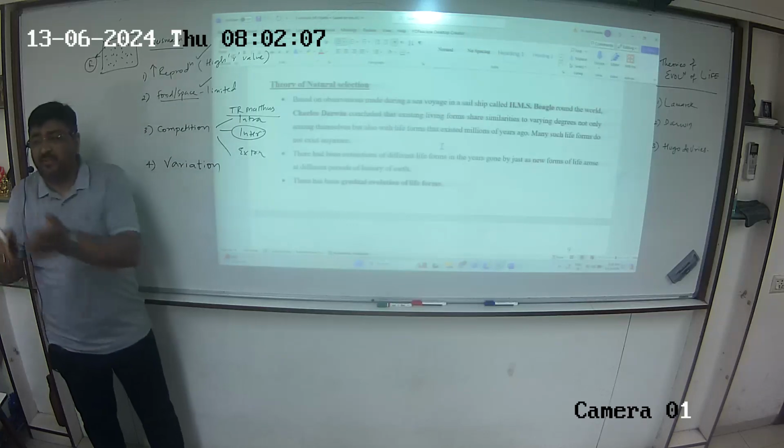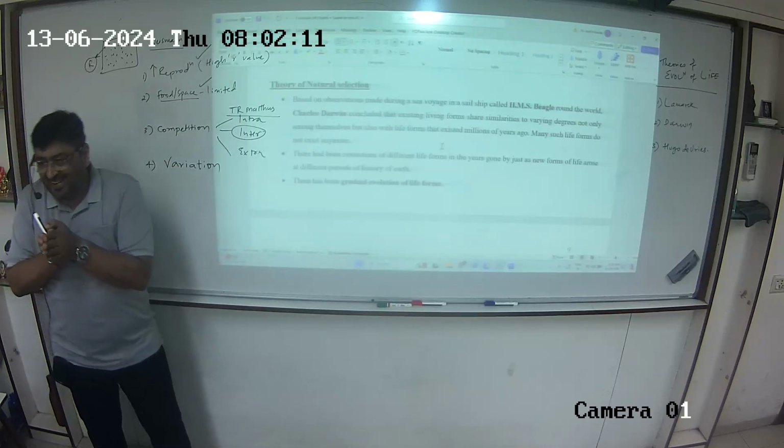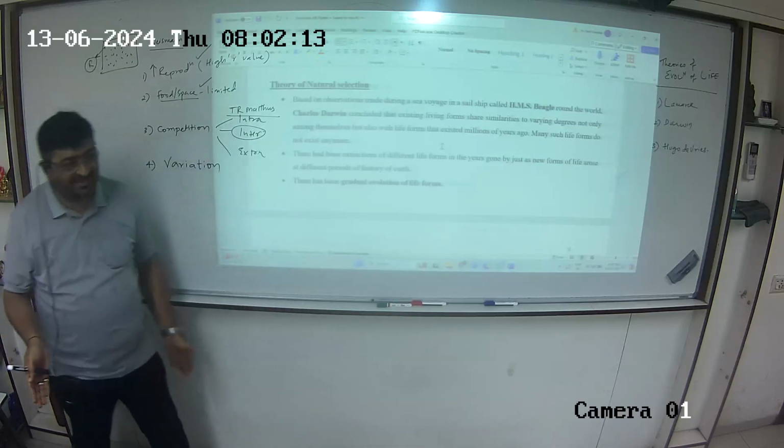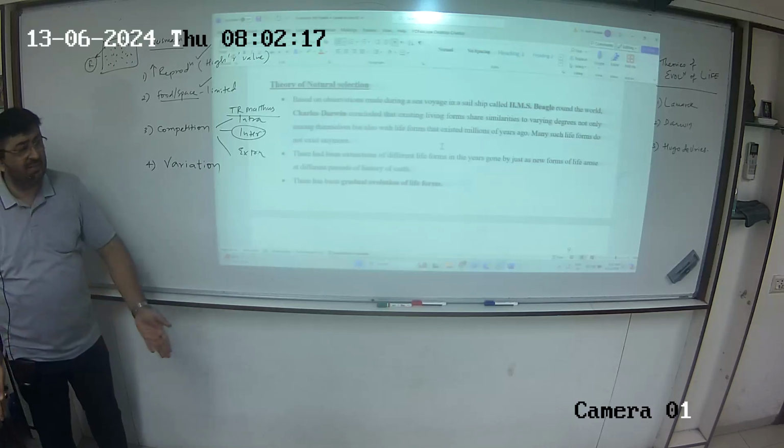So are they different? अच्छा, forget brothers, twins, identical, yet different from each other. बराबर ना? Different from each other. So variation is what defines us.